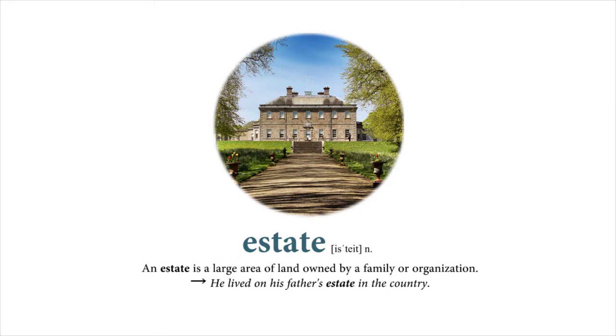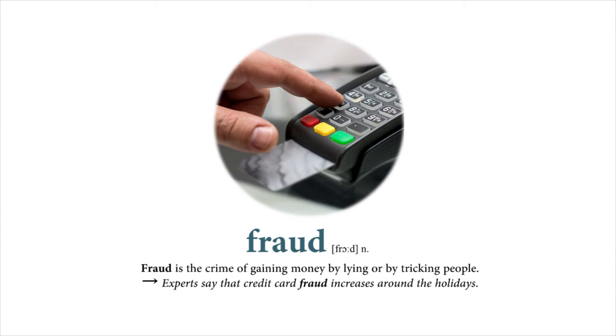Estate. An estate is a large area of land owned by a family or organization. He lived on his father's estate in the country. Fraud. Fraud is the crime of gaining money by lying or by tricking people. Experts say that credit card fraud increases around the holidays.